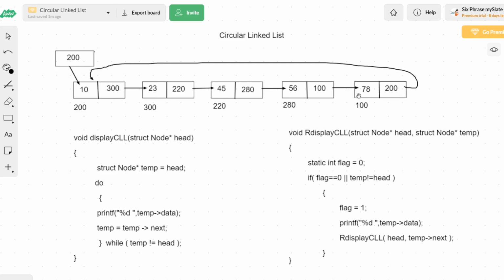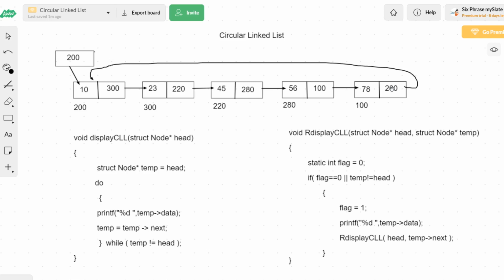There is nothing called a last node, but whichever node is connecting again to the first node, we are calling it the last node. That's it. Don't think that this is really the last node. I'm just claiming this to make you understand. There is nothing called a first node, and nothing called a last node. To make the definition clear, I'm just making the statement.